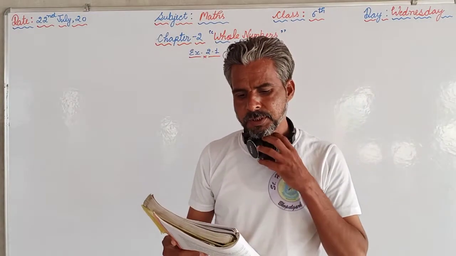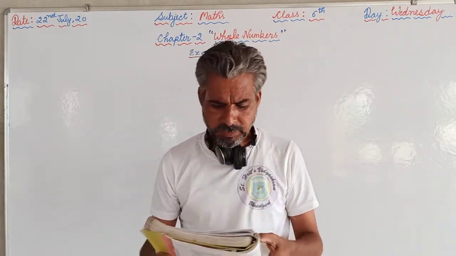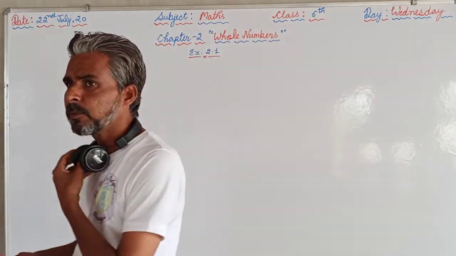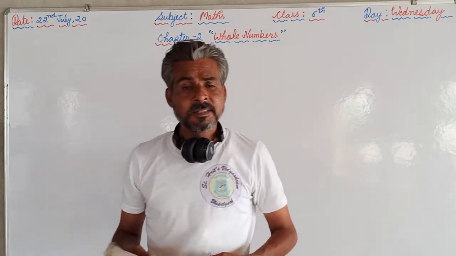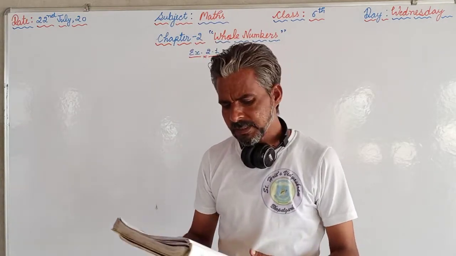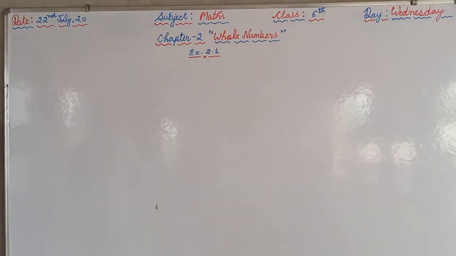We have discussed questions 1, 2, 3, 4, 5, 6 and 7, and today we will first discuss question number 8, in which we are supposed to tell whether the given statements are true or false. So the first one is: 0 is the smallest natural number. 0 is the smallest natural number.